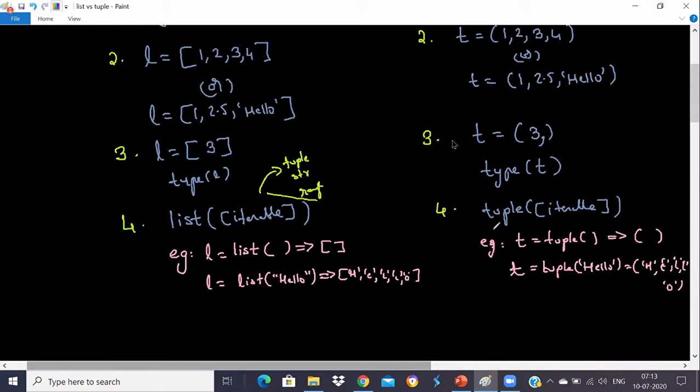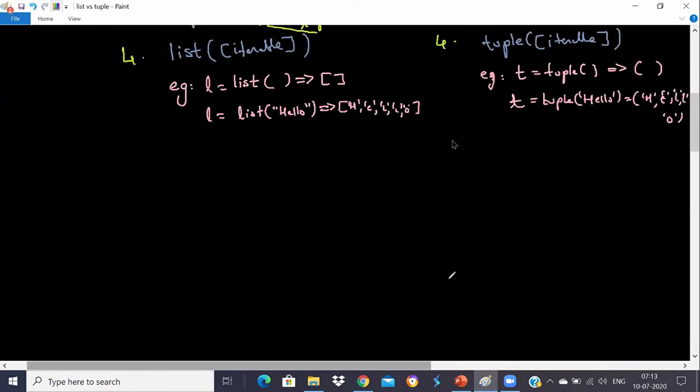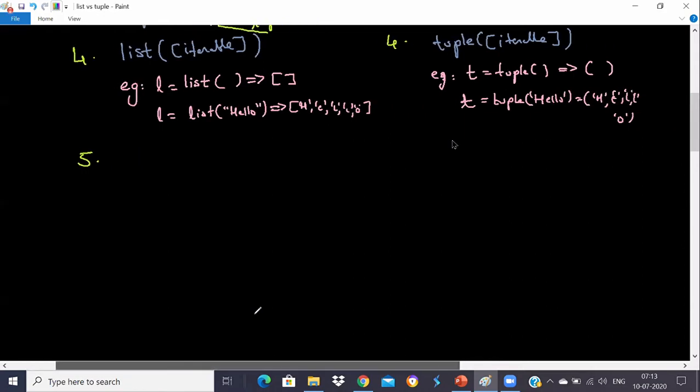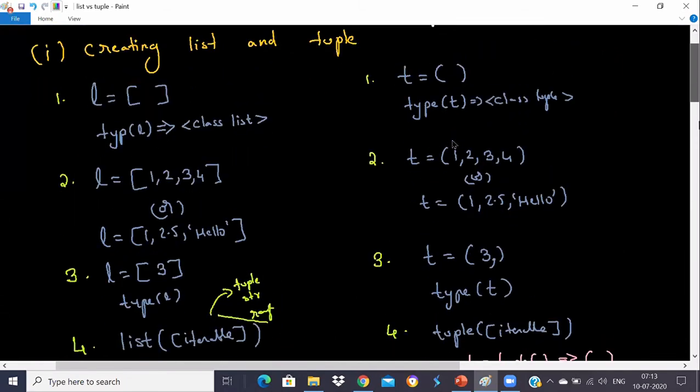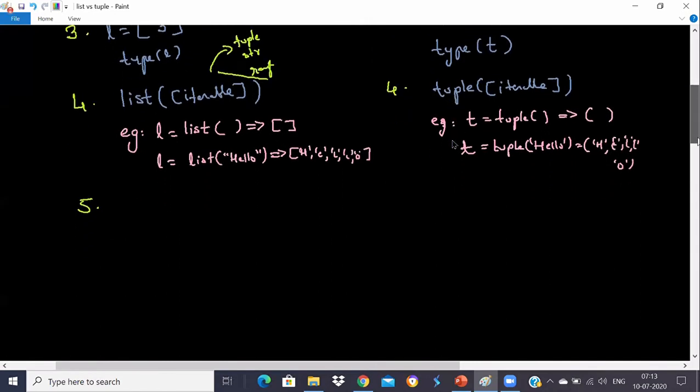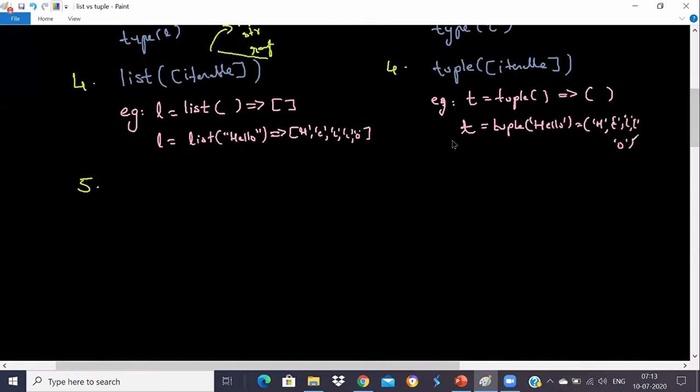Okay, so the next thing I would like to talk about, the fifth point. We already discussed up to here. I hope there's no doubt. If you have any doubt, you can ask anytime. No problem. Because it's an important topic, which is tuple versus list, or list versus tuple, one of the very important topics. A lot of questions can be expected from this, programmatically as well as from an interview point of view. This topic is very important.